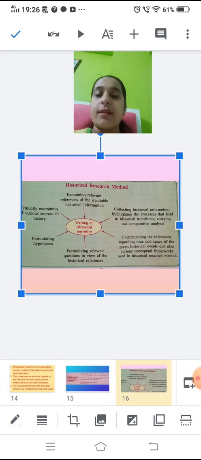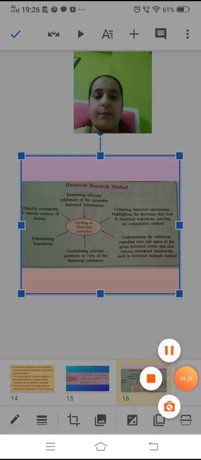So the historical research method includes various steps for judging the authenticity of a document, and then the historical narrative is written by the historian.